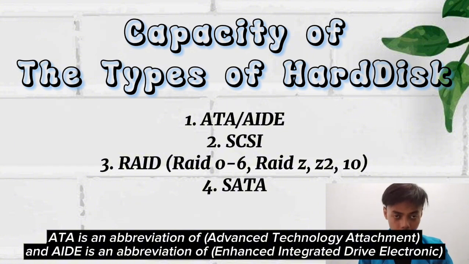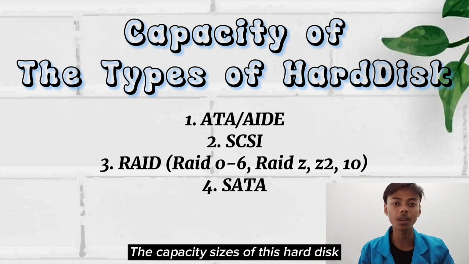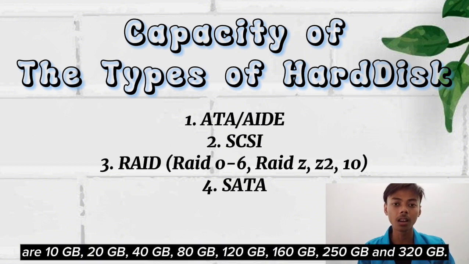Types of hard disk. 1. ATA or IDE hard disk. ATA is an abbreviation of Advanced Technology Attachment, and IDE is an abbreviation of Integrated Drive Electronics. This hard disk has a larger size than other hard disks. The capacity sizes of the hard disk are 10 GB, 20 GB, 40 GB, 80 GB, 100 GB, 160 GB, 250 GB, 320 GB.